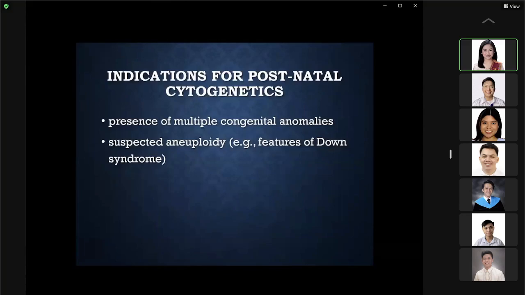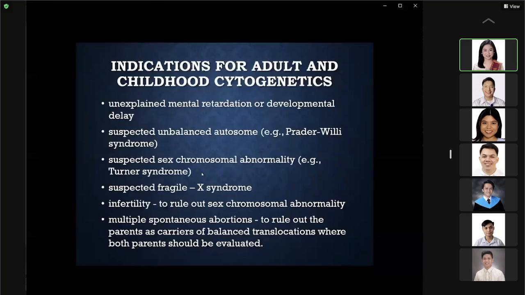Okay, so in contrast, these are the different indications for postnatal cytogenetics. First, presence of multiple congenital anomalies. So baby is born and you see that you have multiple congenital anomalies present. So of course you can do cytogenetic studies in order to determine what type of genetic abnormality is present. And of course, secondly, patients who are suspected of aneuploidy. Okay, so if you already see at birth that the baby has features of any one of the trisomies, like for example, Down syndrome, you can already perform your cytogenetic studies.